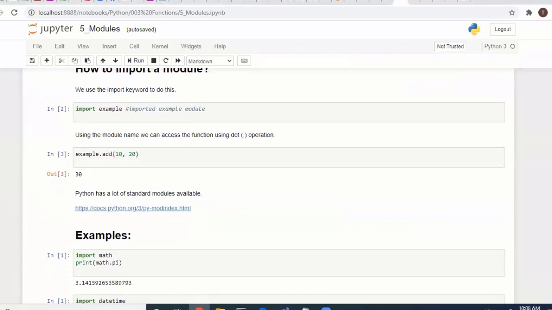Here is how to import a module. We have a module, an example.py Python file. Whatever we are using, there are so many import statements when coding. Everything is a module; Python has inbuilt modules. Here example.py is a module. How do we use it? Import example. So everything is imported, and whatever we want, we can use.